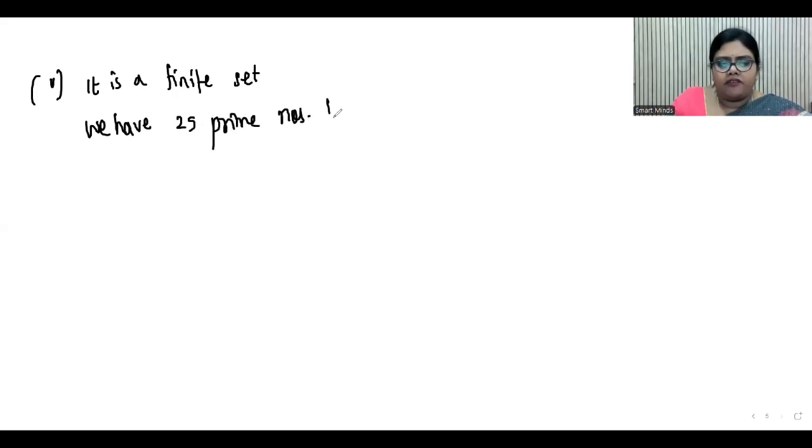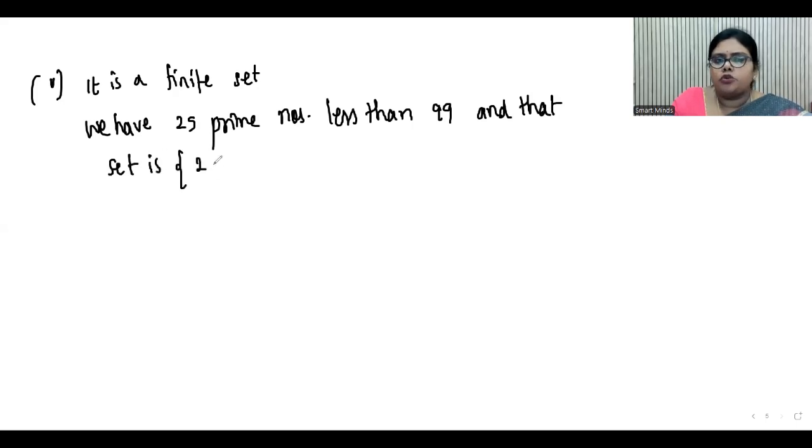There are 25 prime numbers less than 99 also, because 99 and 100 are not primes. And that set will be starting from 2. 2 is a prime, 3 is a prime, 5 is a prime, like that until 97.